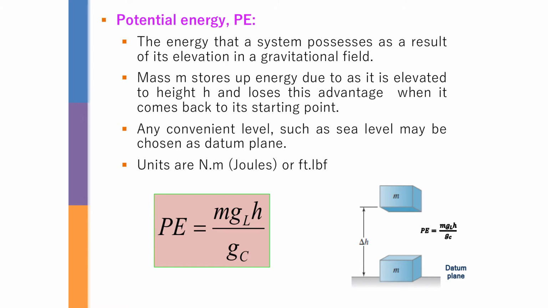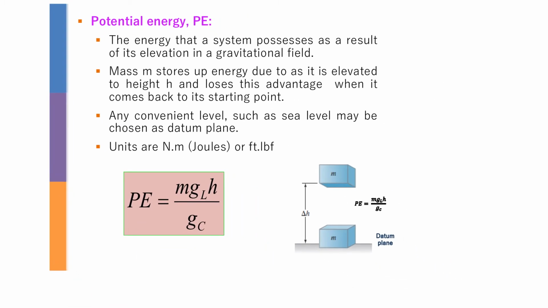We are going to start with the first one, which is potential energy. Potential energy is all about height, and it is mostly affected by gravitational potential energy. The one that you called PE before, we call U. Potential energy is something related with the height, so potential energy equals mgh over gc. Please take note that for potential energy and kinetic energy you need to use the g and gc. The potential energy here also depends on the unit itself.